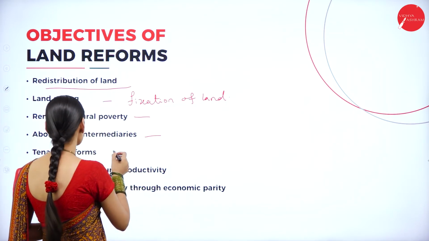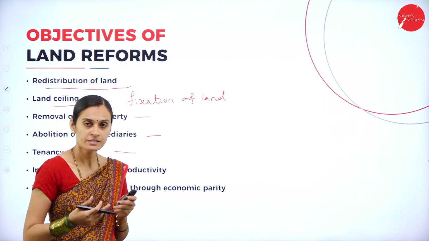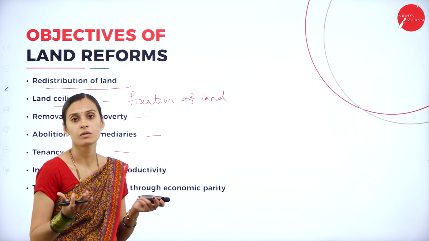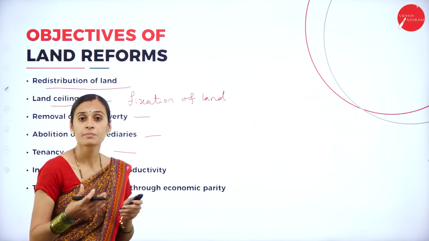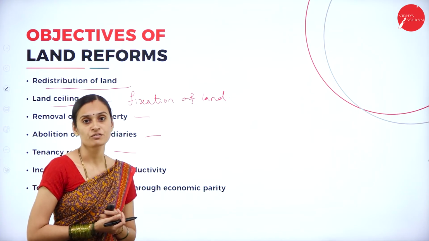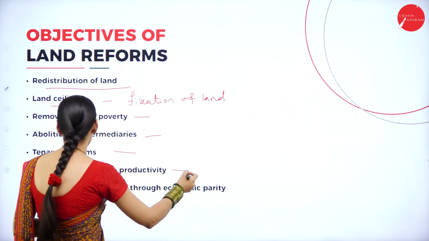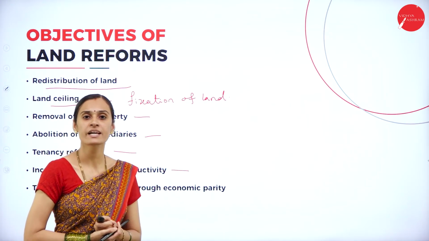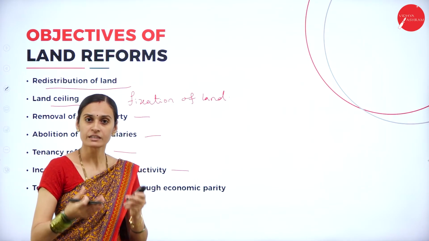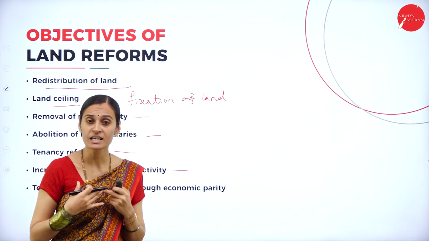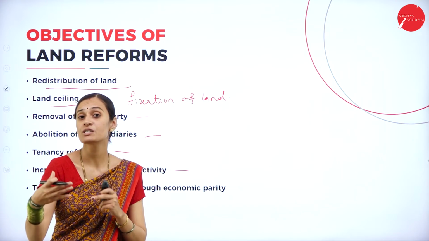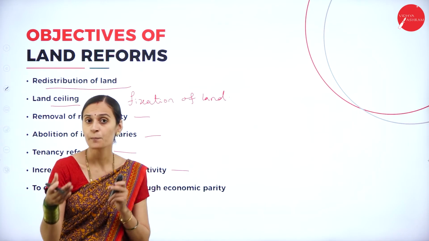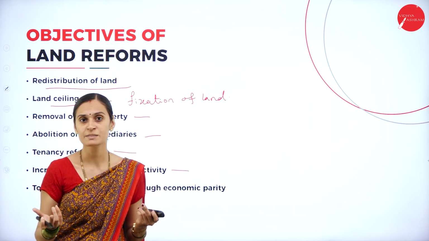And the next one, tenancy reforms. Tenancy reforms means removing all the tax systems like zamindari, raitwari and mahalwari systems, which depended upon agricultural productivity. And the next one, increasing agricultural productivity. How does it increase? If a particular land belongs to me, I take full responsibility for it.